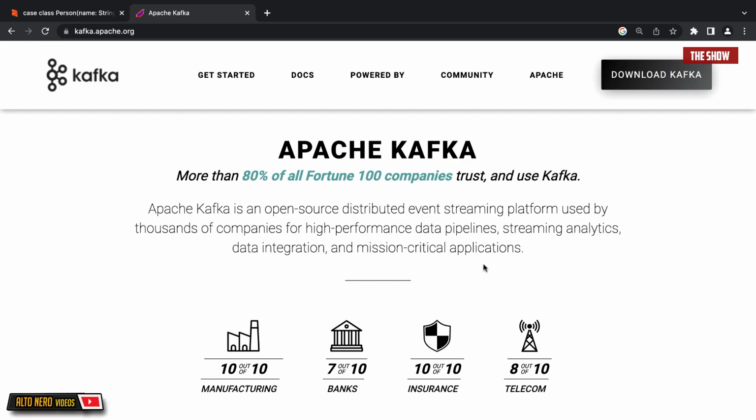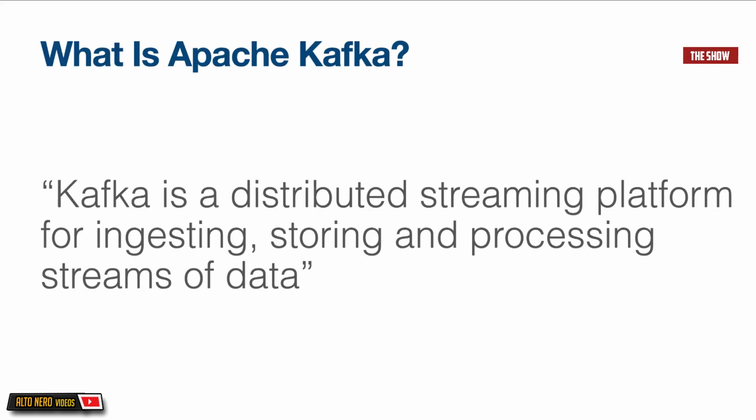I've been using Apache Kafka for a while now, so today I thought I should share with you a bit of what I know about Kafka so that if you are just starting up with Kafka, it will be easier for you to get a high level understanding of what Kafka is and how it is used. So let's get started. The question is, what is Apache Kafka?